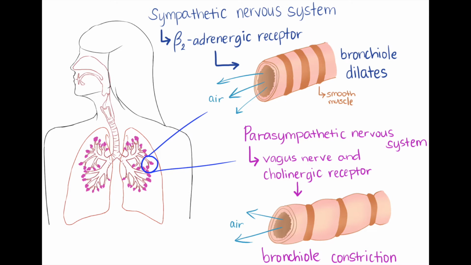The smooth muscles covering the bronchioles normally contract or relax depending on the oxygen level of the body. When the body needs more oxygen, for example during exercise, the sympathetic nervous system is stimulated, and through its beta-2 adrenergic receptors, the smooth muscles of the bronchioles relax in order to allow more oxygen into the alveoli and into our body. In contrast to the sympathetic nervous system, the parasympathetic nervous system, through its vagus nerve and cholinergic receptors, causes the smooth muscles to constrict. Bronchial smooth muscles respond to histamine, which acts directly on the smooth muscle cells to produce constriction.